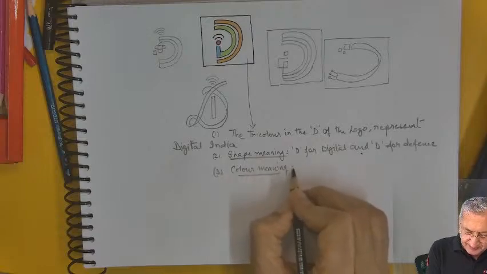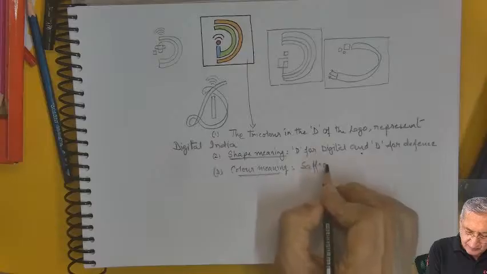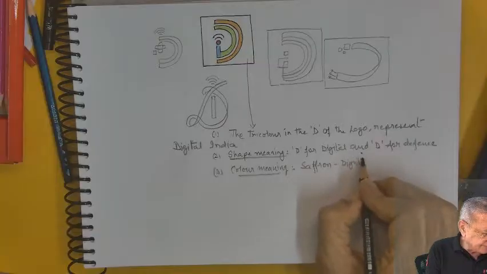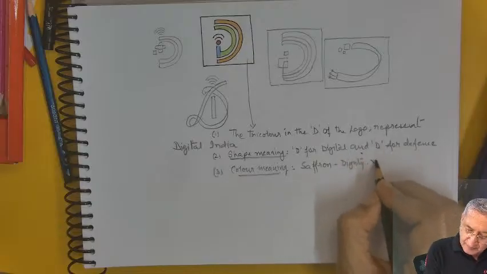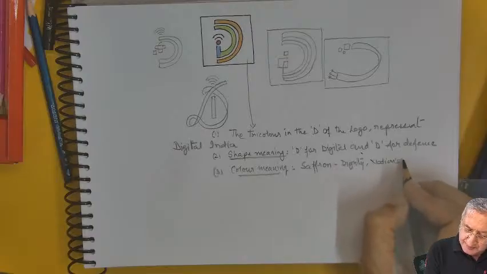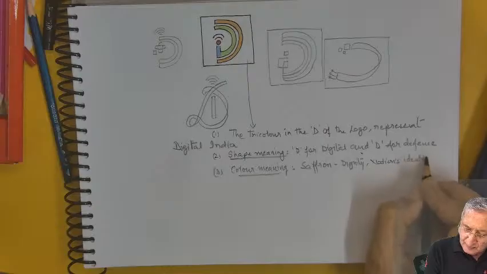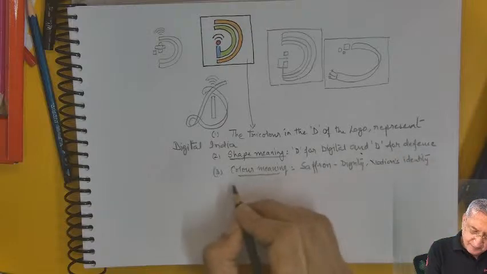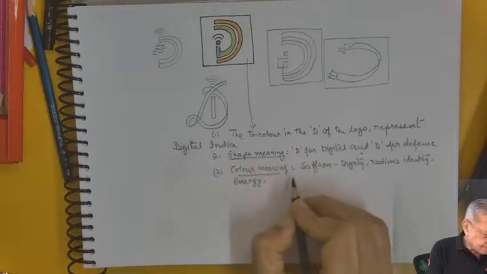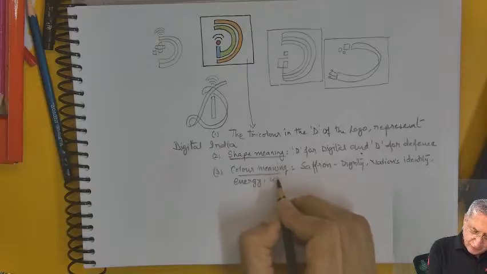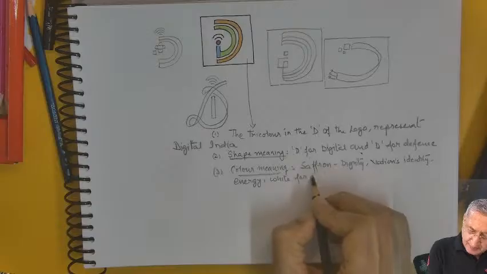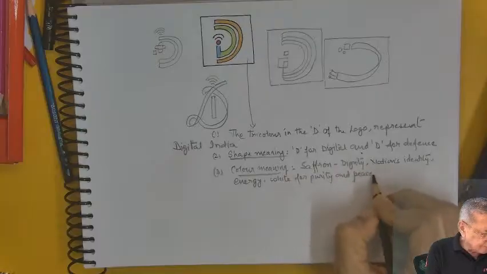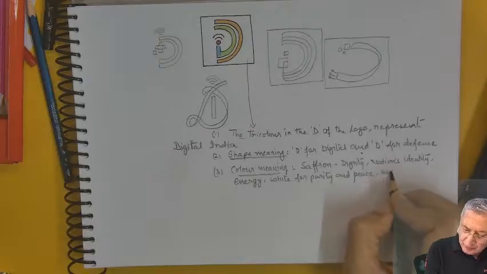Color meaning: dignity, nation's identity, energy, white for purity and peace, and green for growth.